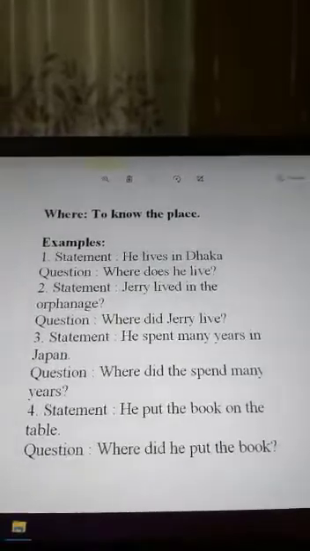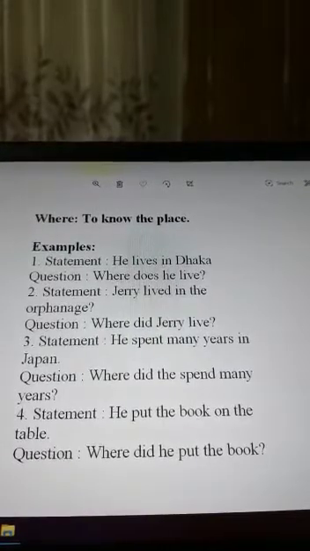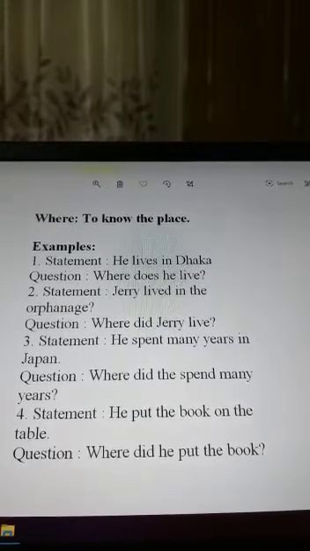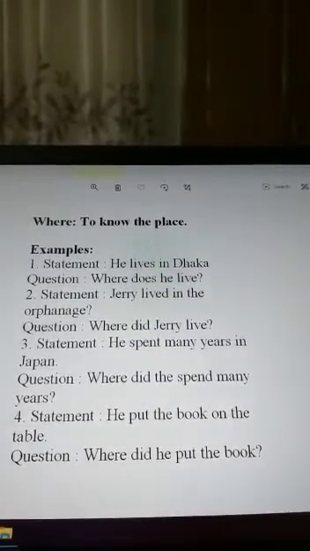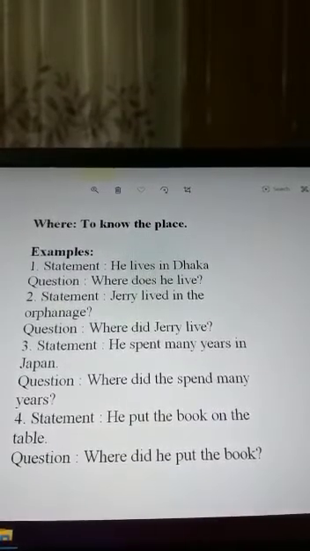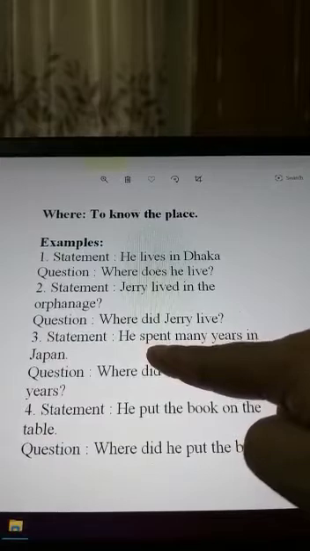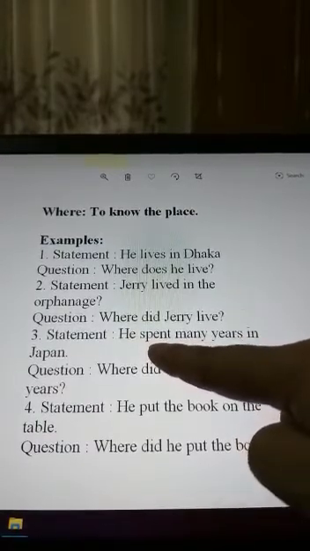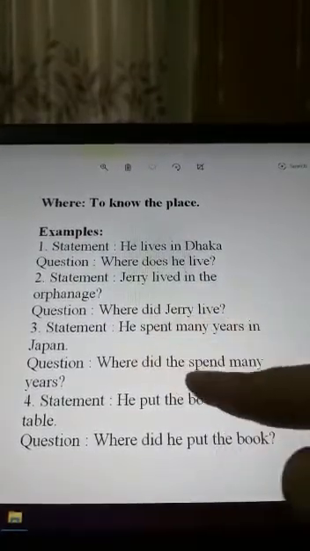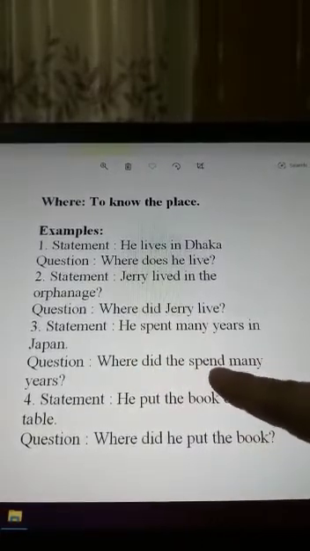And the question will be, sorry, maybe it will be he, not the. Where did he spend many years? Here you can find that we have to use did here. Why are we using did here? Because here he spent many years, and this word spent is in past tense. You know that, past form of verbs. That's why we are using did here, and we have to use the present form of verb here.